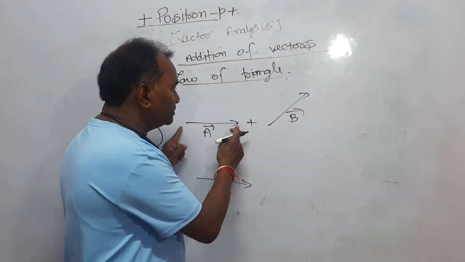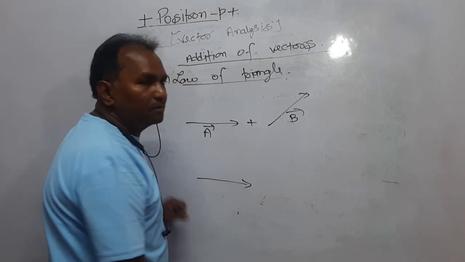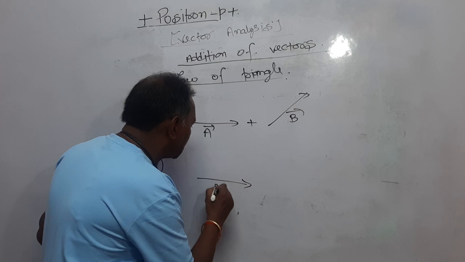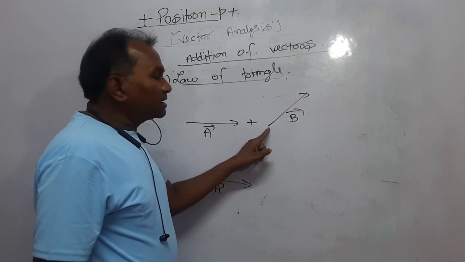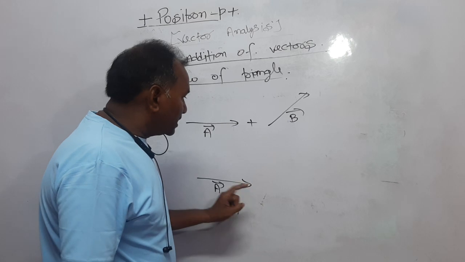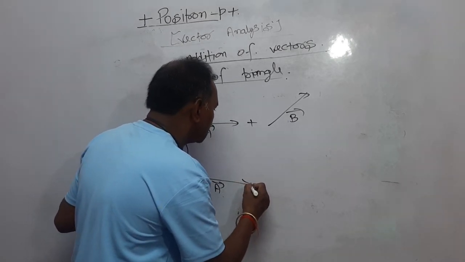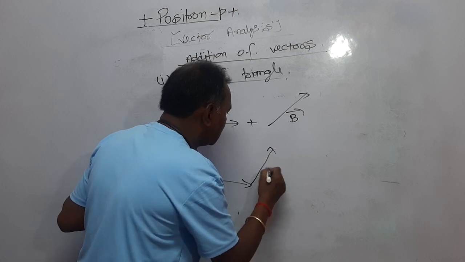Whatever be the length of it, a line of the same length and parallel to vector A I have drawn. If it is vector A, then this is also vector A. Now, keeping the tail of vector B on the head of vector A, I have drawn vector B here.